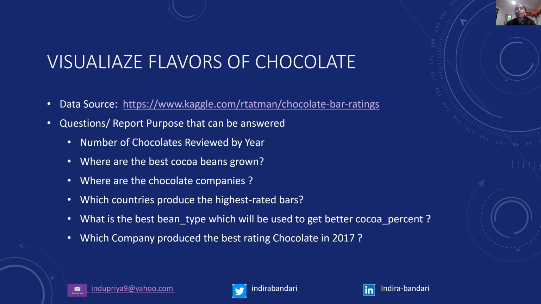And also, where are the best cocoa beans grown? And where are the chocolate companies located? And which countries produce the highest rated bars? What is the best bean type which will be used to get better cocoa percentage? And also, which company produced the best rating in 2016? Let's try and answer these questions as we build the report.